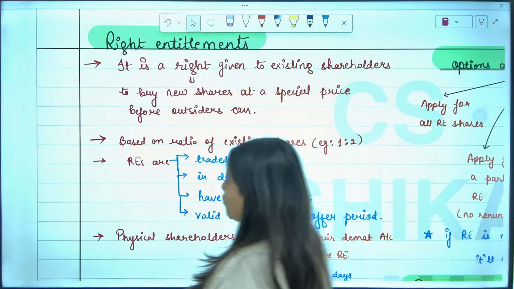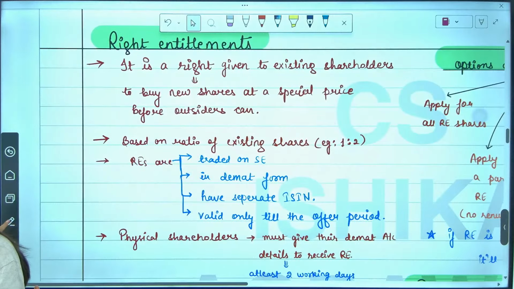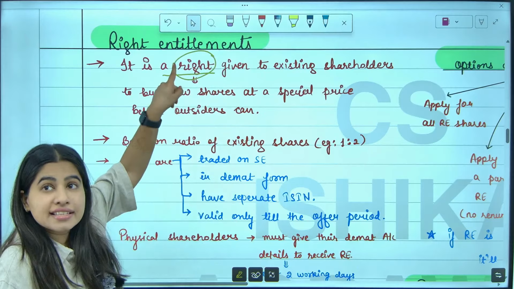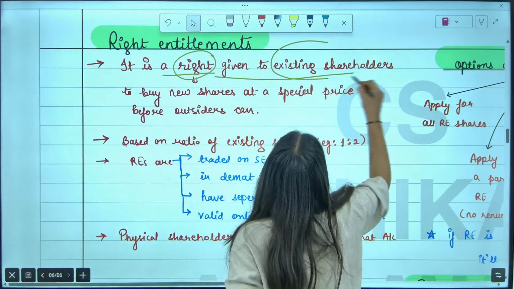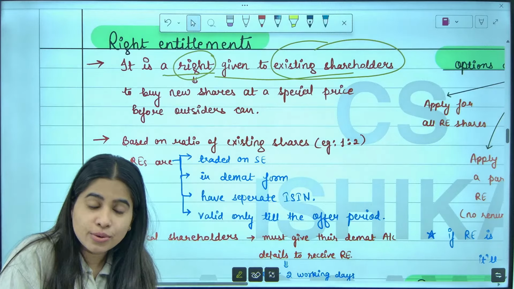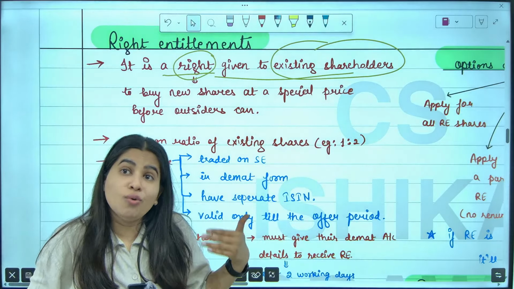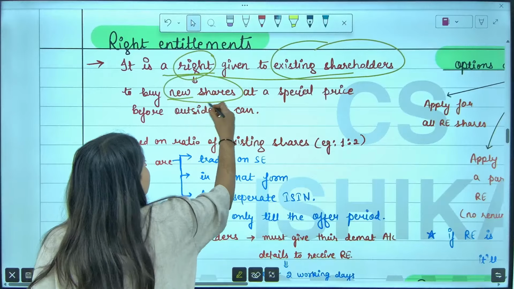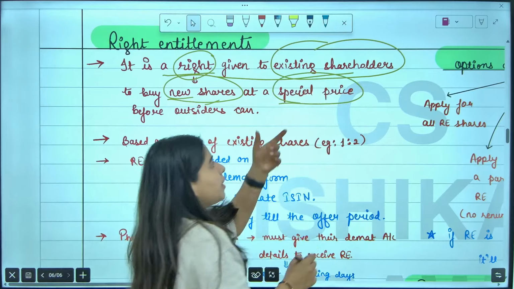Simply, right offer means we are giving a right. It is the right given to the existing shareholder. Those who are already existing shareholders, we ask them, do you want more cake? Do you want to buy more new shares of the company at a discounted price?